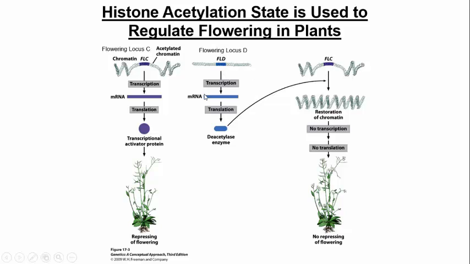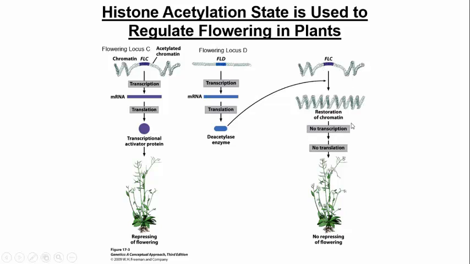When we get transcription of that gene and translation, it produces an enzyme called a deacetylase enzyme. And this deacetylase enzyme basically will deacetylate the flowering locus C gene. And what happens then if you're deacetylating, it's the opposite effect than if you were to acetylate. So what happens here is it restores that chromatin structure. It condenses flowering locus C.